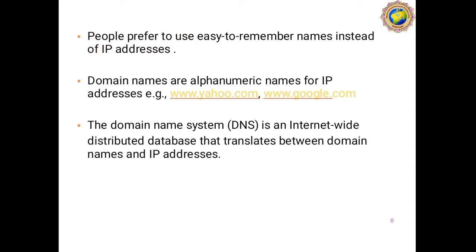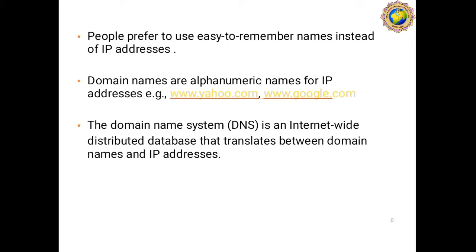Since these IP addresses are not easy to remember, we can use DNS, the domain namespace. The domain names are alphanumeric names for IP addresses.